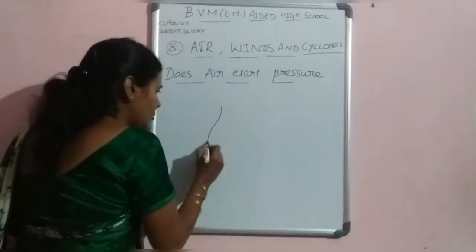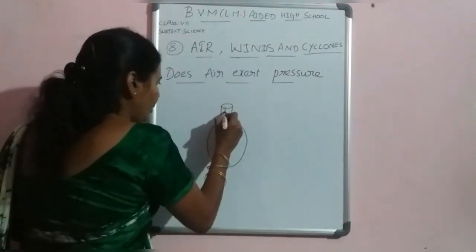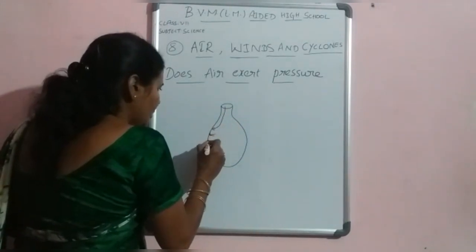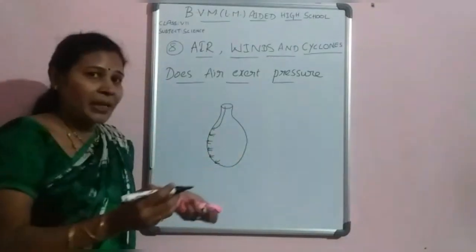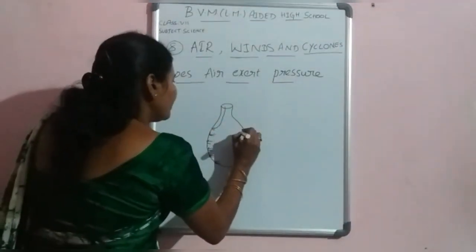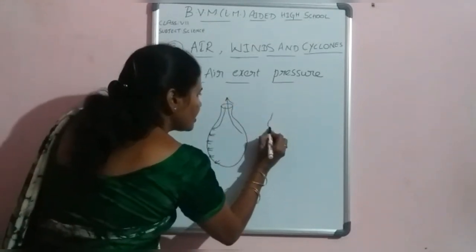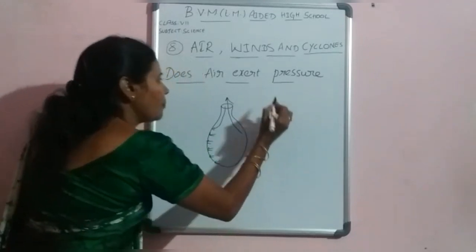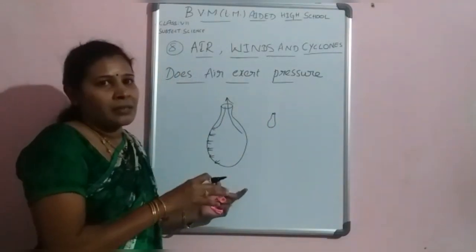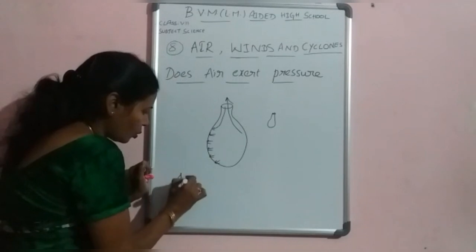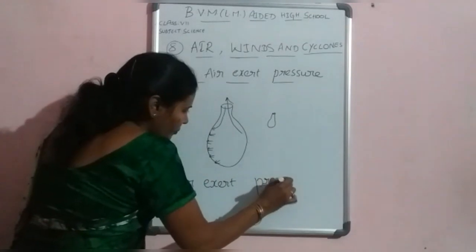See here, at starting this balloon changes to a big size. At this time, the air puts pressure on the balloon, that's why it changes to a big size. After some time we release it, then the air comes outside and the balloon changes to a small size. From this example, what do you understand? Air exerts pressure.